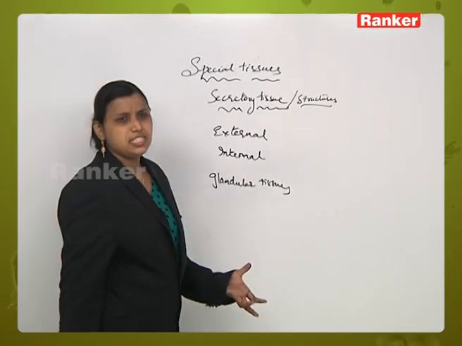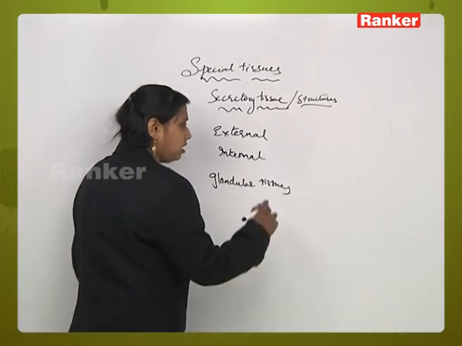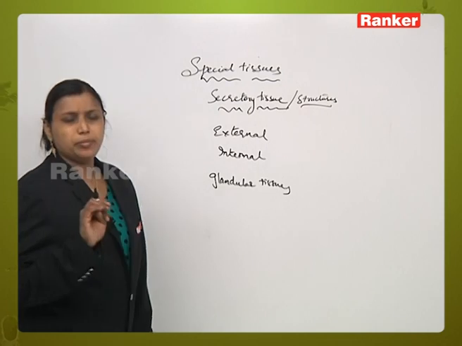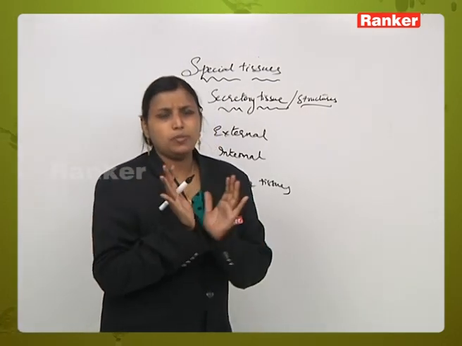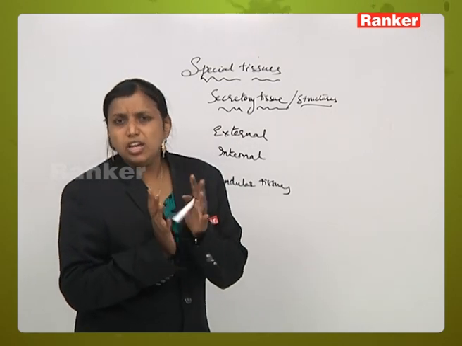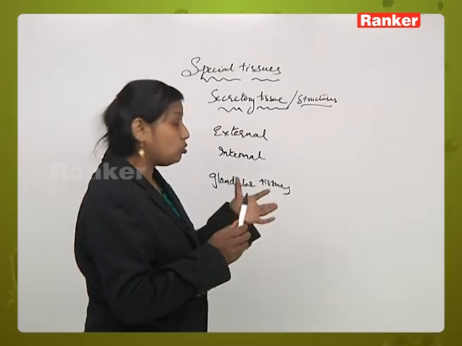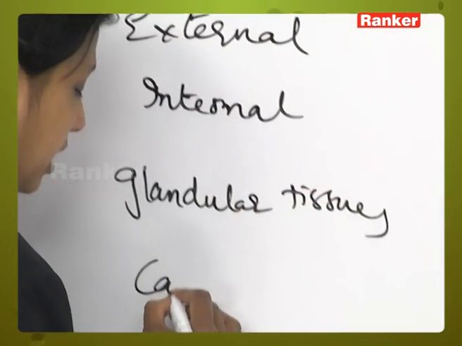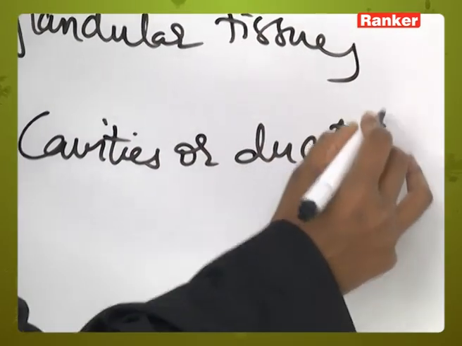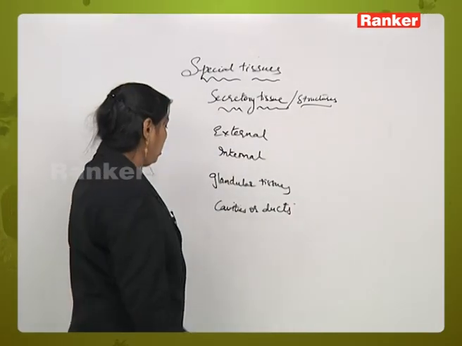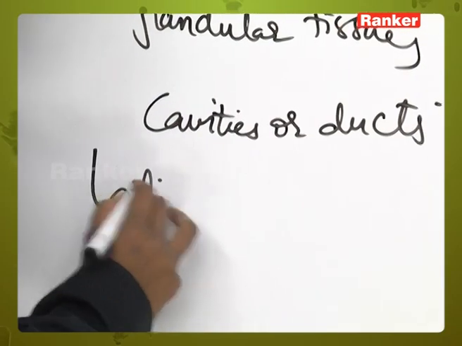They may also exist in intercellular spaces, where these types of tissues are present in the form of cavities or ducts. Here we can talk about laticifers.